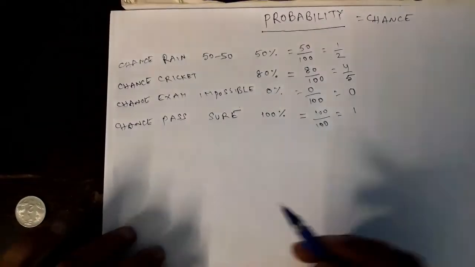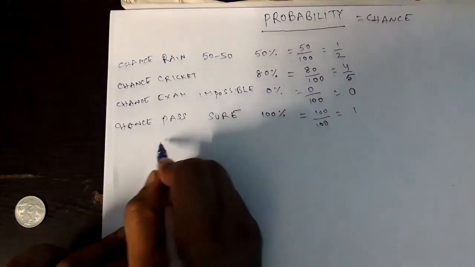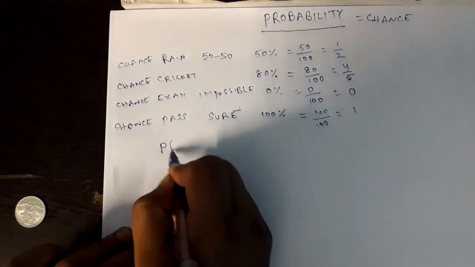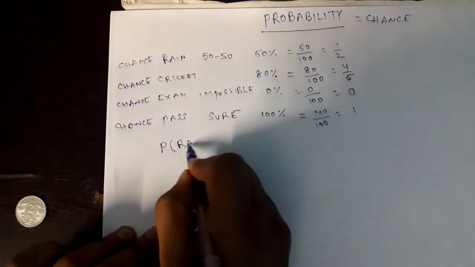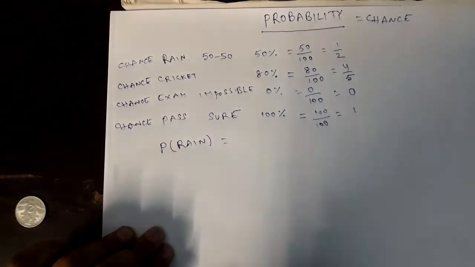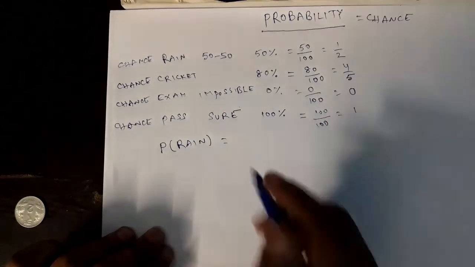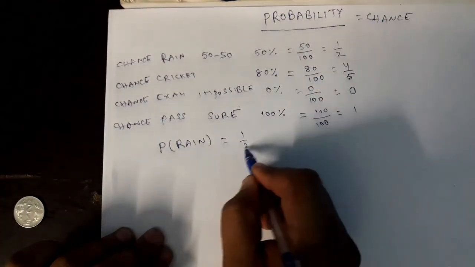Now my question is this: what is the chance of getting head? To put it in some other way, in the earlier case, while discussing probability, we wrote it like this. Probability of getting rain, P of rain, where P is for probability, on that day is 1 by 2.